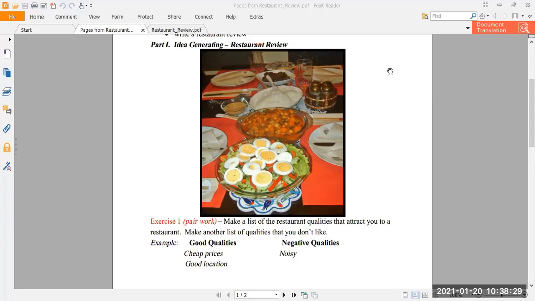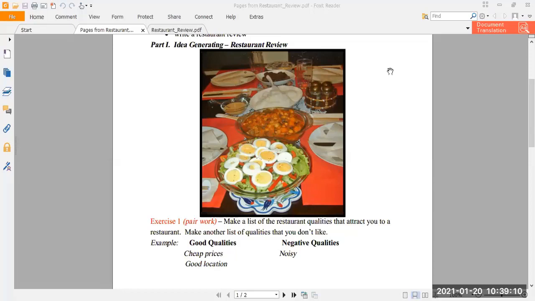Anyways, so review writing, this whole process of review can be divided into two parts. If you remember, as we did in essay writing, there is a pre-writing stage, and in that pre-writing stage, we collect the data, we collect the information about a particular topic about which we are writing an essay. So the first phase of essay writing was pre-writing, and once we are done with our data collection, information collection, then we start writing.